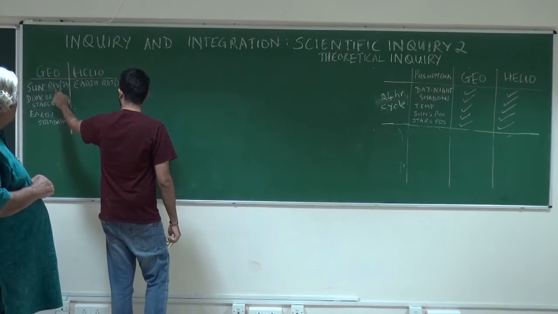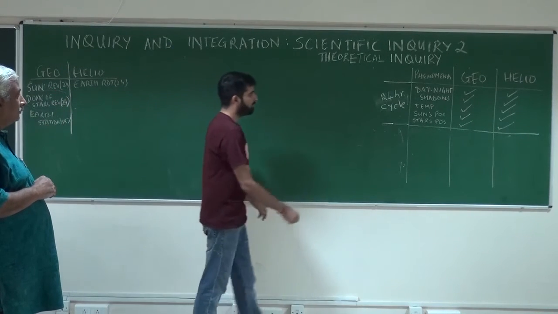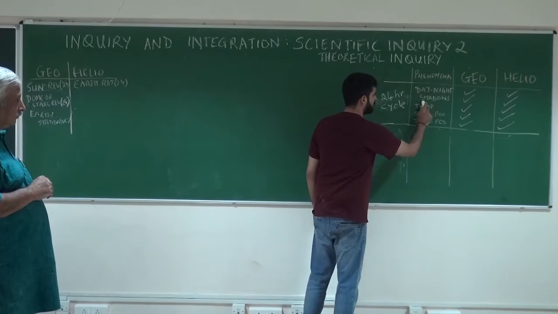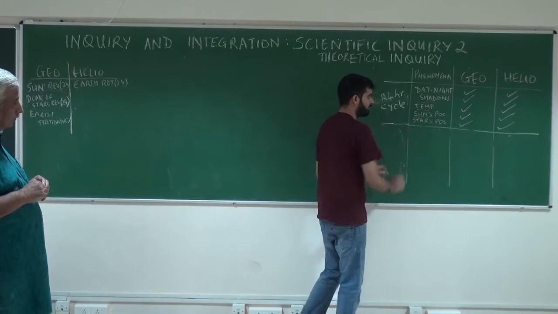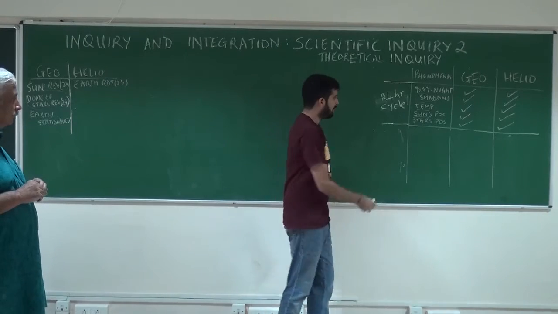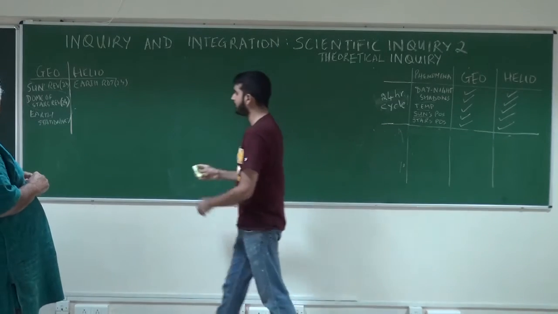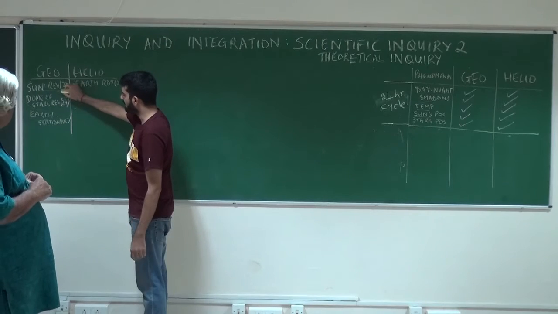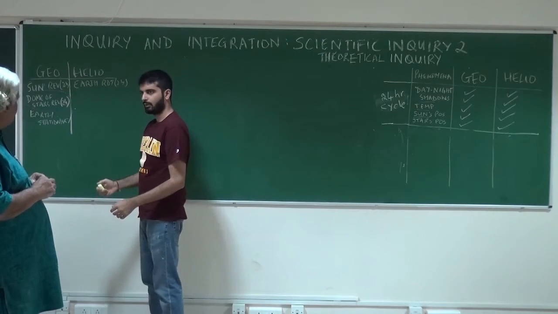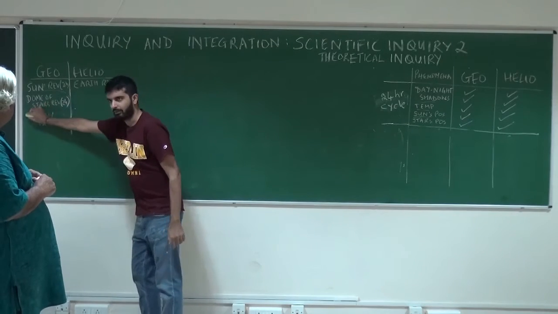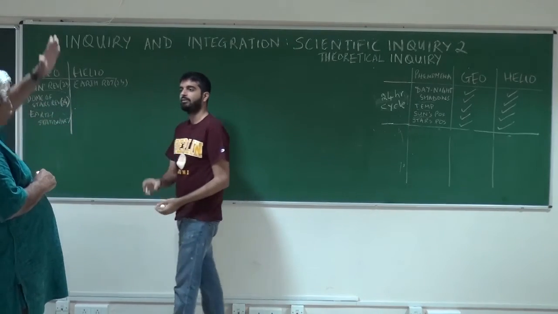If we have the sun revolving and the earth being stationary, we can explain day and night as we saw, we can explain shadows, we can explain temperature, and we can explain the sun's position changing during the day. For the star's position changing at night, we need a dome of stars which revolve around the pole star, and the earth being stationary. And the axis of rotation passes through the pole star.